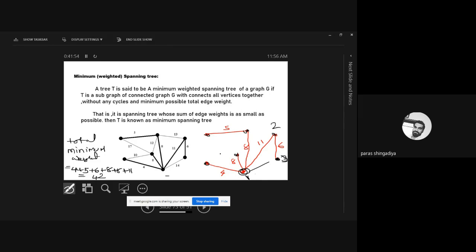If you consider a closed loop between the 3 cities, 3 railway stations, there is no meaning in that, because from those railway stations we have a direct line to reach that place. So no person will reach place 2 and then reach this place. It is not a feasible solution. So the application of the minimal weighted spanning tree is used in this network field.